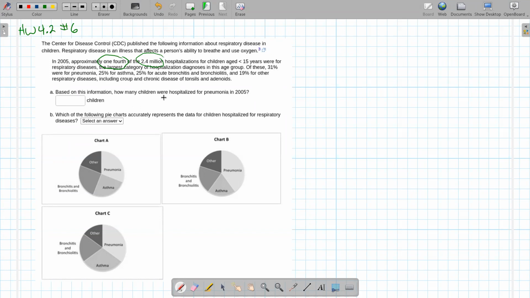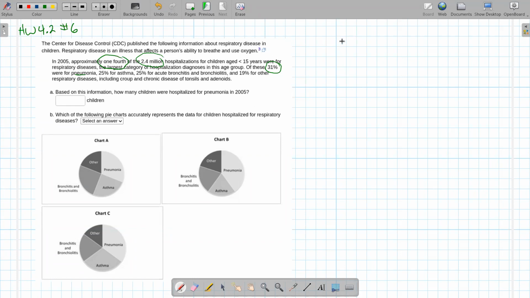Based on this information, how many children were hospitalized for pneumonia in 2005? Okay, so let's read this again. How many children were hospitalized for pneumonia? All right, so pneumonia, that was 31% of what? 2.4 million? No, 1/4 of the 2.4 million were hospitalized for respiratory diseases.